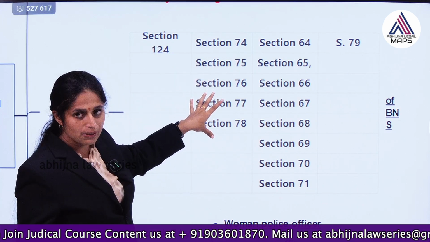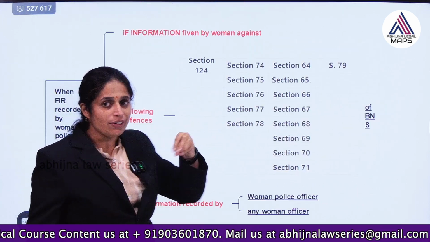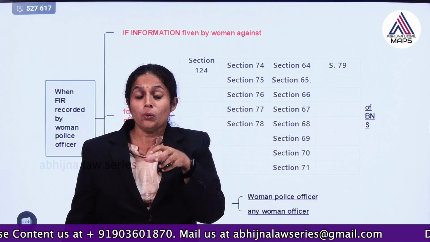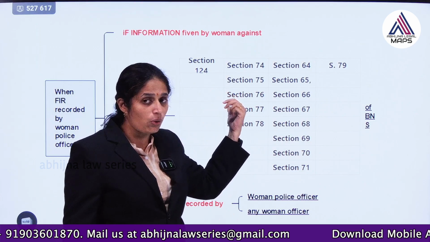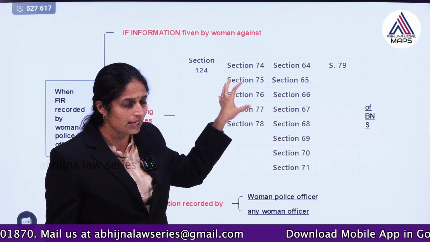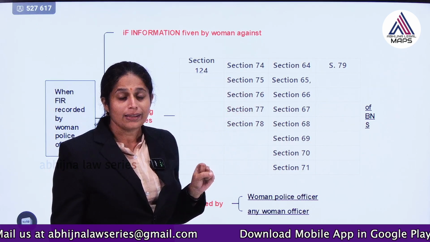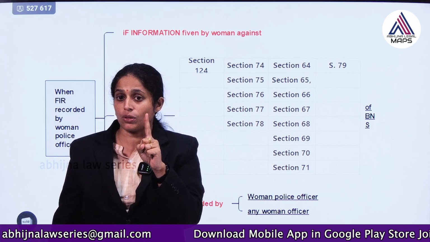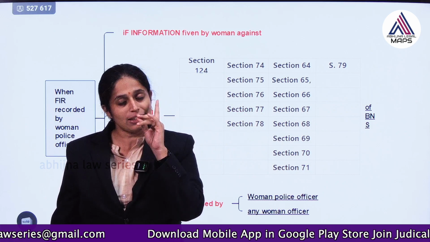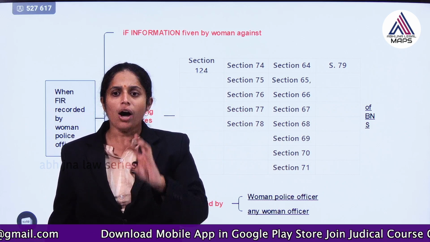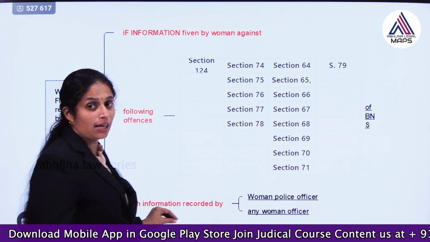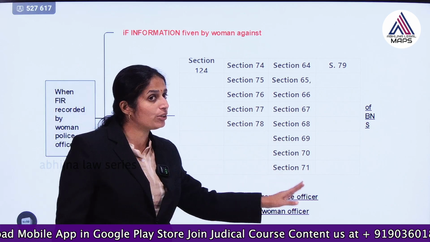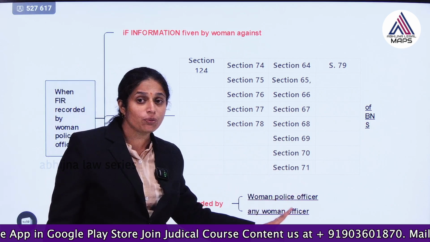So when such an offence has been committed, a victim goes to the police station. Who has to take the information from her? If they know that this is information regarding sexual offences, then it should be either a woman police officer or any woman officer. She need not be police, but the information has to be recorded by either a woman police officer or any woman officer.